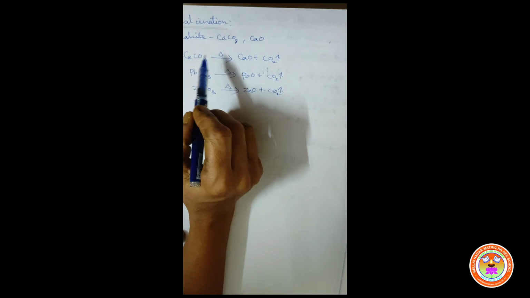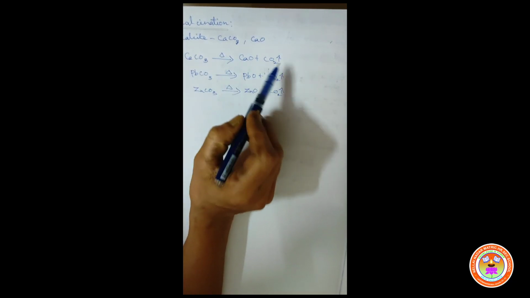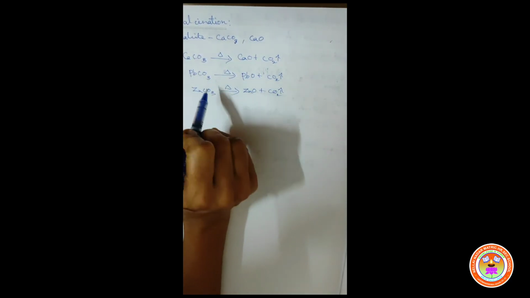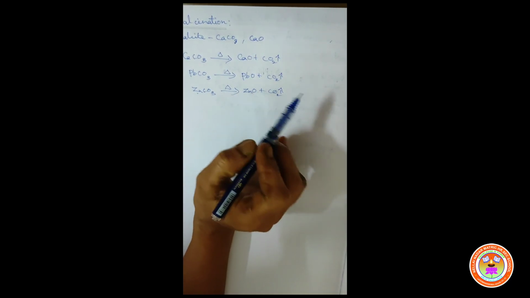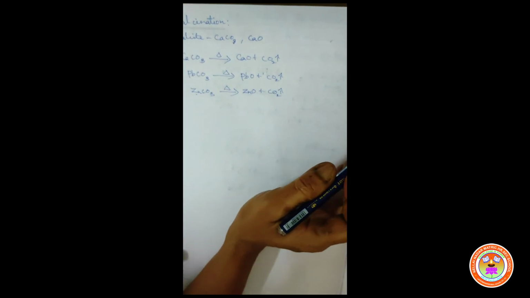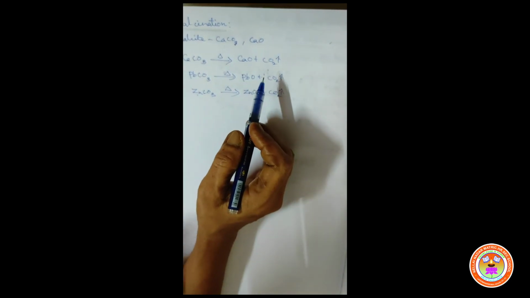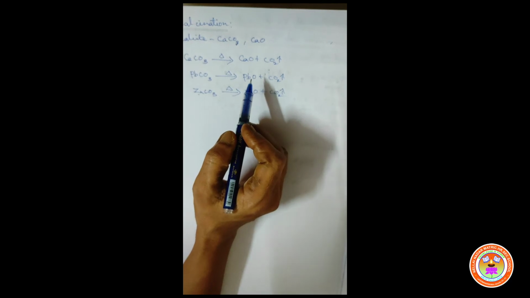First equation, CaCO3, calcium carbonate: one calcium, one carbon, then 3 oxygen atoms. Similarly the second equation: one lead, one carbon, 3 oxygen. Then one zinc, one carbon, 3 oxygen atoms. Children, all the three equations are self-balanced equations. Then next we can see one more example.